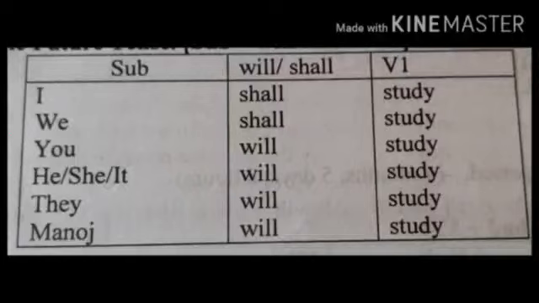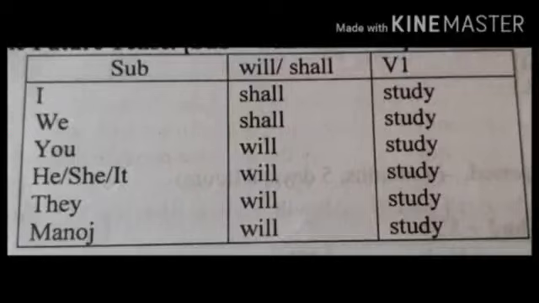So shall is used with the first person pronouns, will is used with the second and third person pronouns. For example, I shall be late. They will not have enough food. Okay, but this is the traditional rule. And here some clause is there. What?